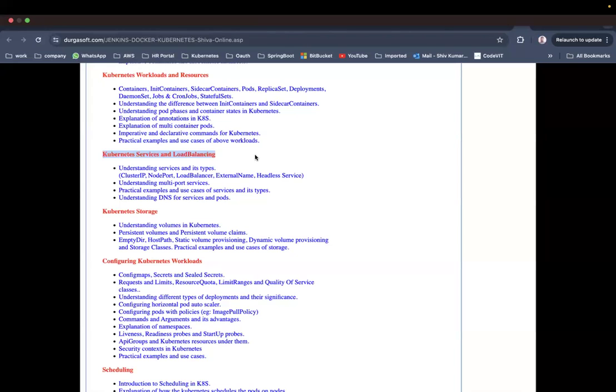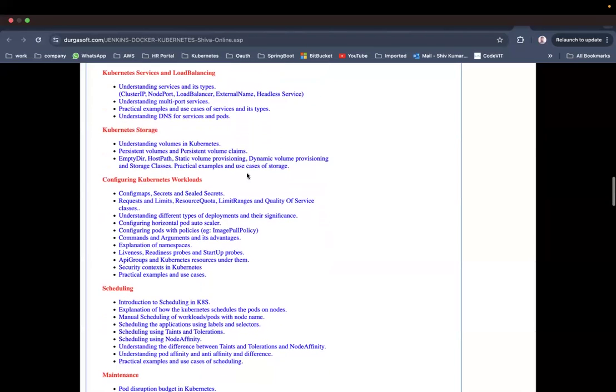Now, Kubernetes services and workload load balancing. You need to understand services in order to route the traffic to our backend applications. So we are going to see ClusterIP, NodePort, LoadBalancer, ExternalName, and headless service, and all these things will be in practical. All the course will be in practical. Do not worry about that.